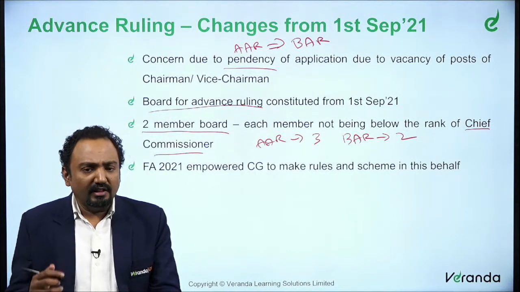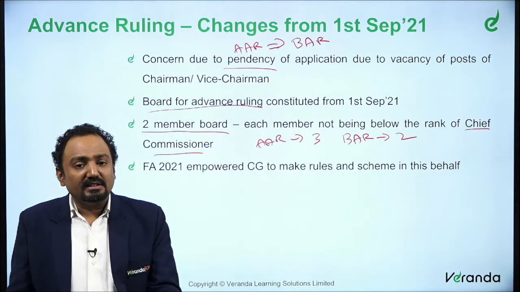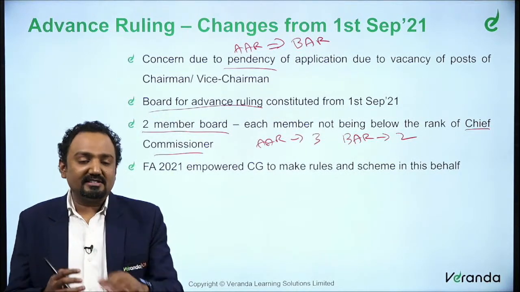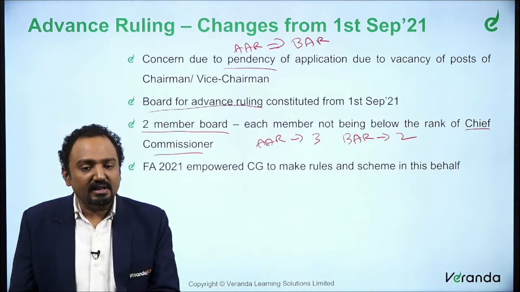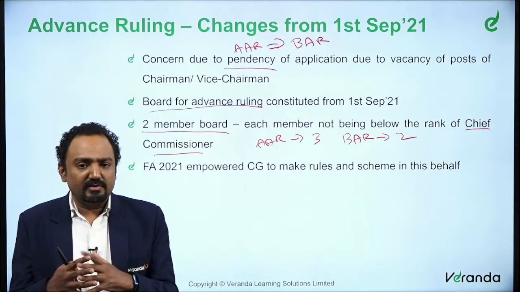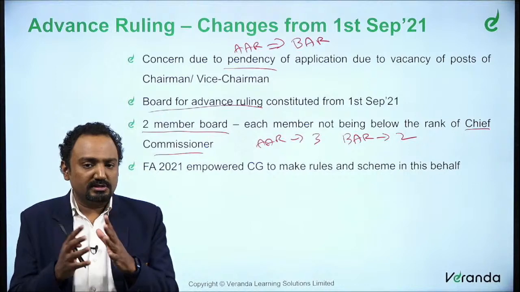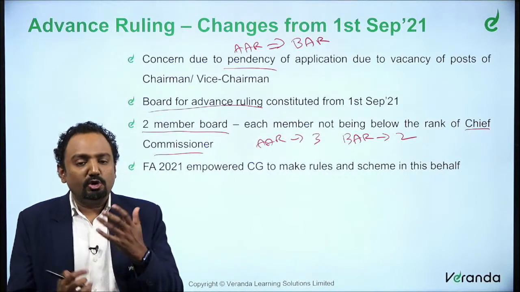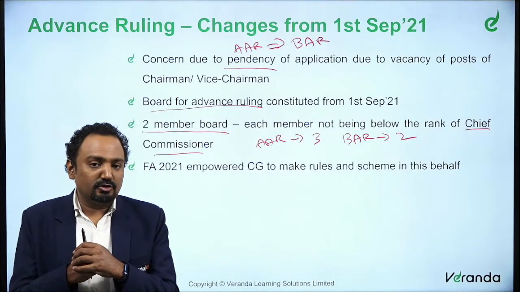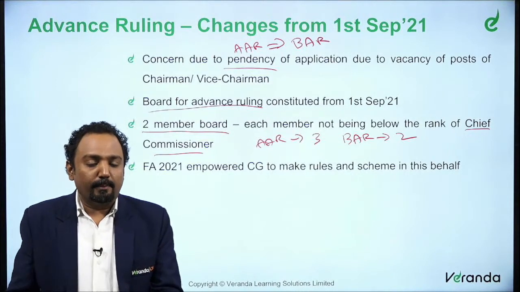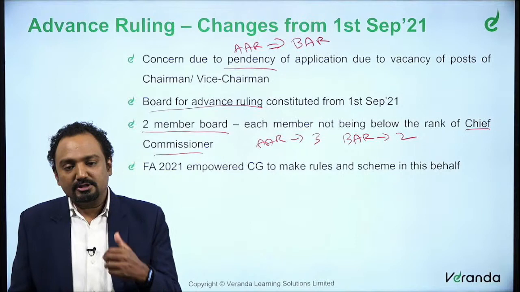Now, the Finance Act 2021 said the central government may make rules and schemes in this behalf, also to make a faceless assessment. When you say faceless assessment, we have discussed it: to create transparency, to reduce the influence of assessees, and to have a balance of resources so that everyone is equally provided with assignments and all these things.